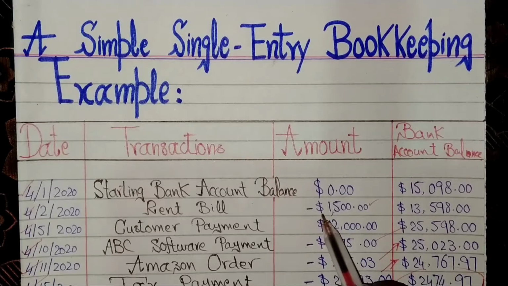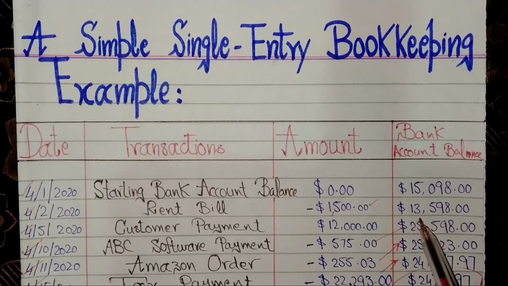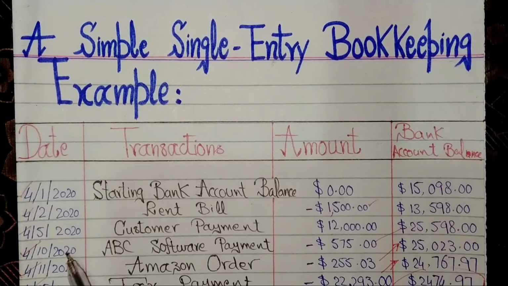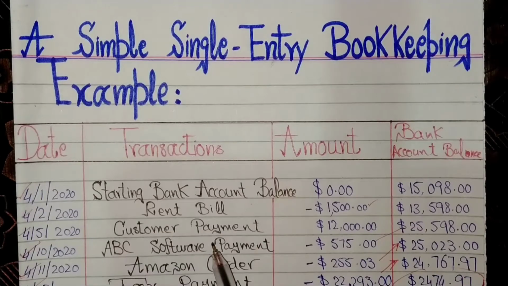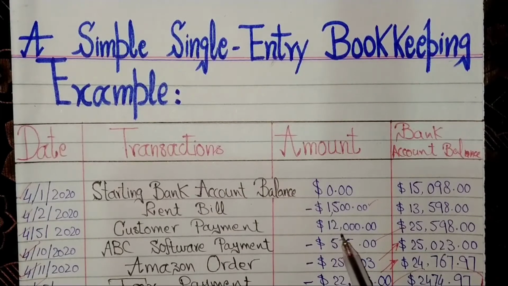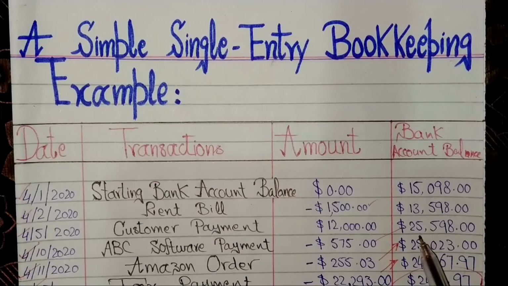After deduction of the rent paid by the company, the remaining balance is $13,598. The next transaction of the company is on 5th April, customer payment paid to the company by the customer, $12,000, which will be an increase in bank account balance.